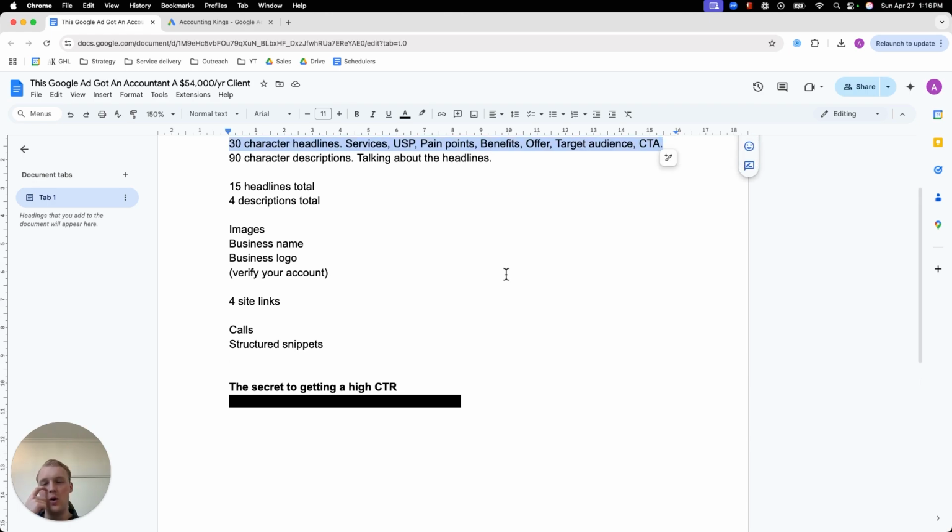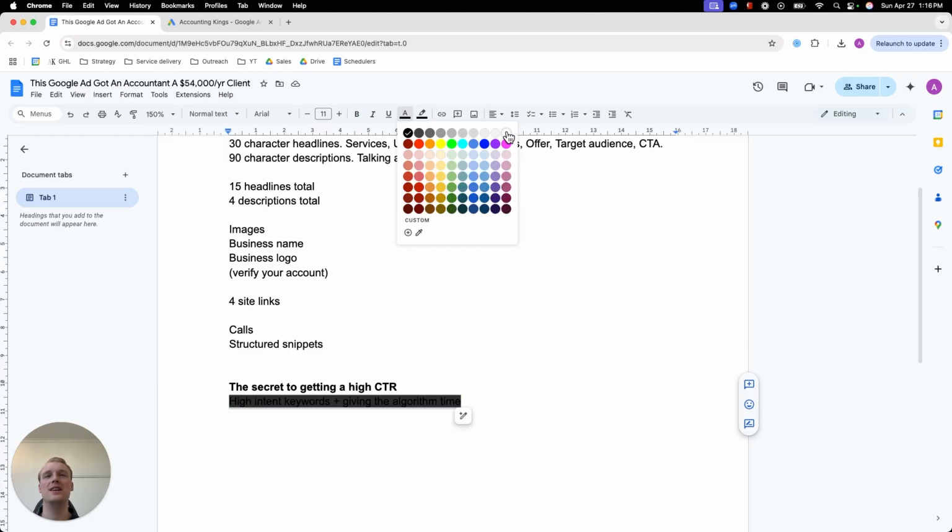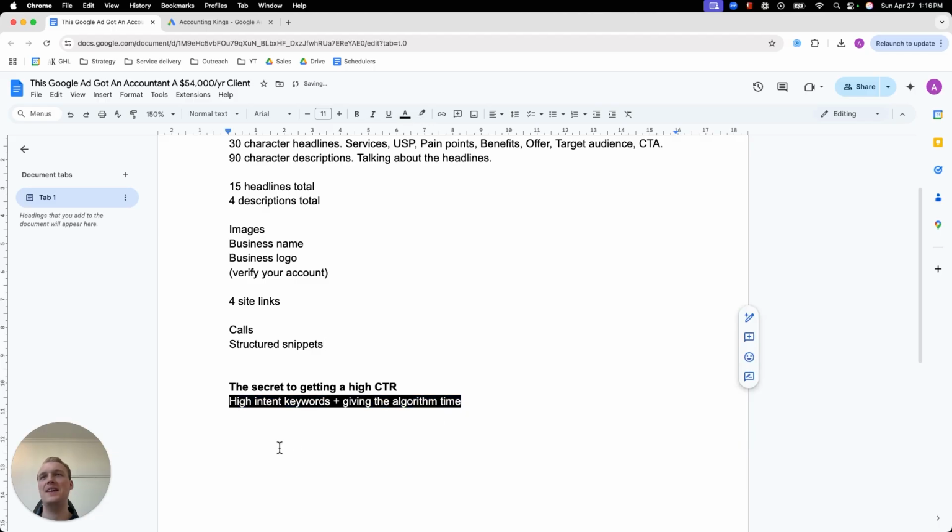And one thing though, and this is the little secret that everybody that is creating videos about having good Google ads is not talking about, because you can have a really, really good Google ad, but if you are missing the following thing, you will still not succeed. And that is having high intent keywords and giving the algorithm time. Okay?